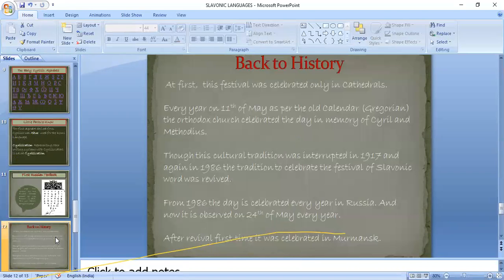Back to the history. At first, this festival was celebrated only by Catholics. Every year on 11th of May, as per the old calendar, the Orthodox Church celebrated the day in memory of Cyril and Methodius. Though the cultural tradition was interrupted in 1917 and again later, the tradition to celebrate this festival of Slavonic writing was revived. From 1986, the day is celebrated every year in Russia, and now it is observed on 24th of May every year. After the revival, the first time it was celebrated in Murmansk.